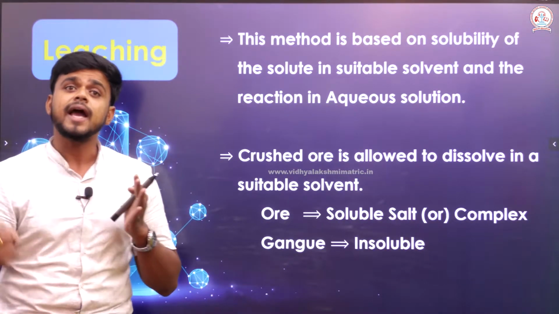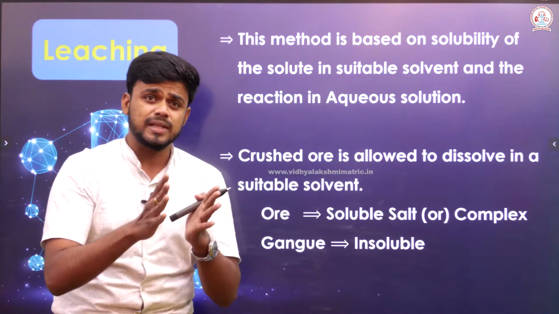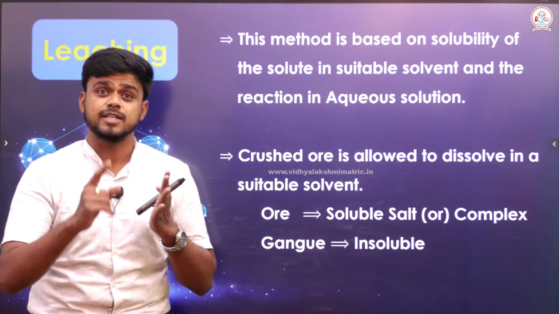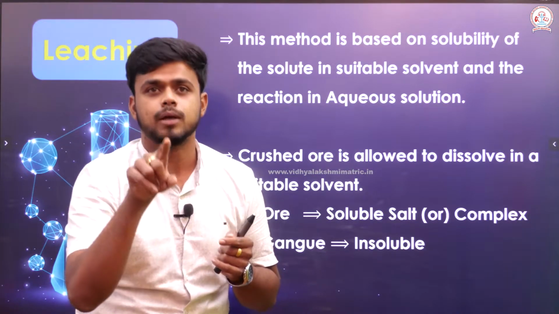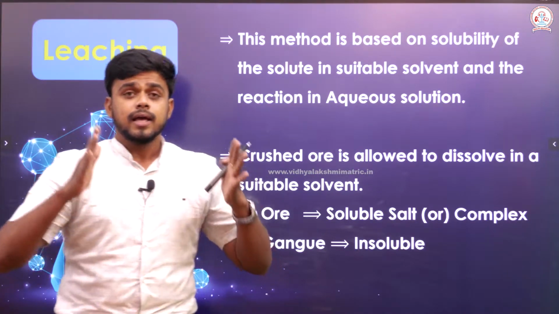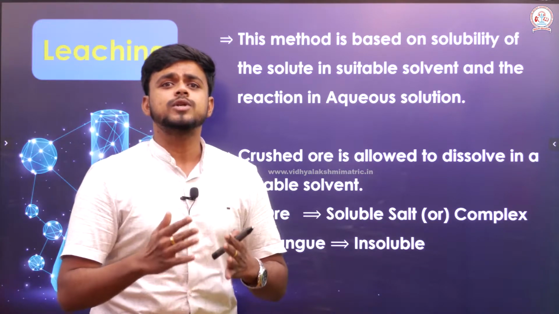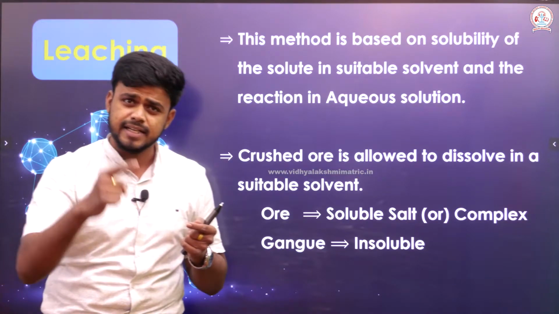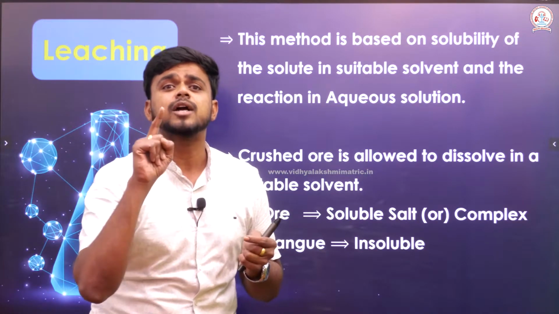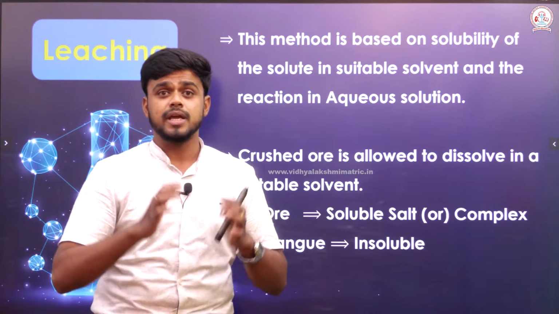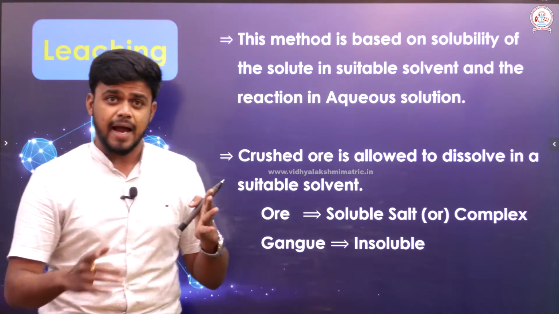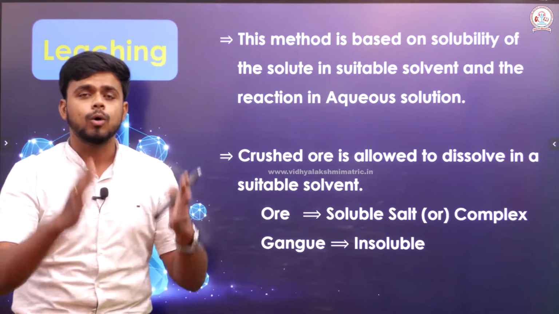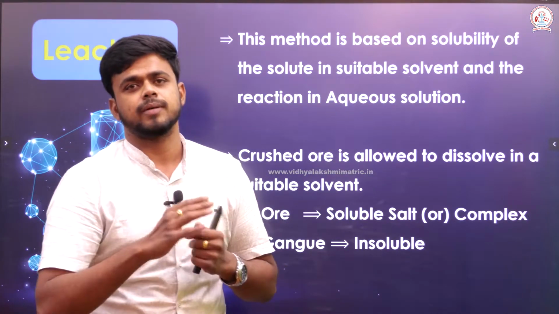So we have to look properly into whether the ore from which I am going to extract the metal of interest is soluble in a suitable solvent or not. And after it dissolves in a suitable solvent, it must have the capacity to react with the other solution in an aqueous medium. Only if the ore is capable of reacting in an aqueous medium can I concentrate the ore via leaching.